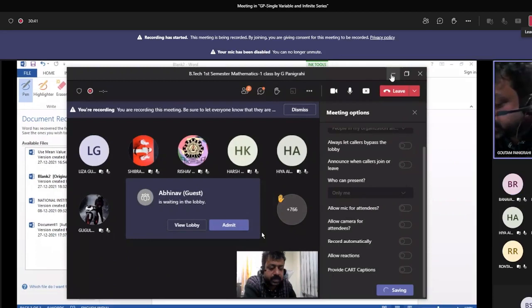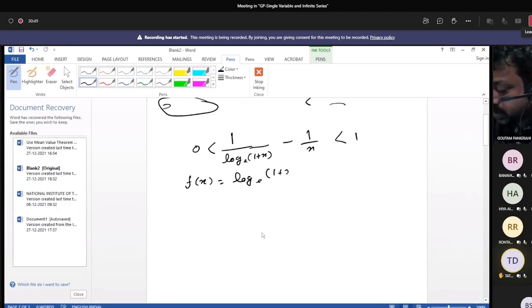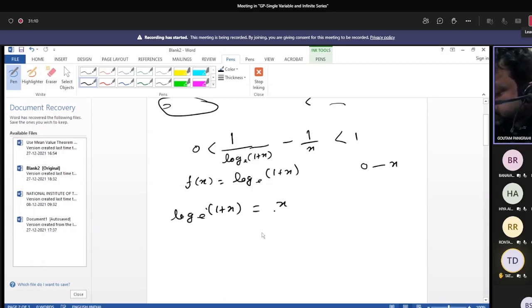Okay. Now suppose this is a problem. Here suppose it is given that considering f of x equals log of 1 plus x, and within the interval suppose 0 to x. So you can easily write that log of 1 plus x equals, put first, this will be 0 plus x into 1 by 1 plus theta x.